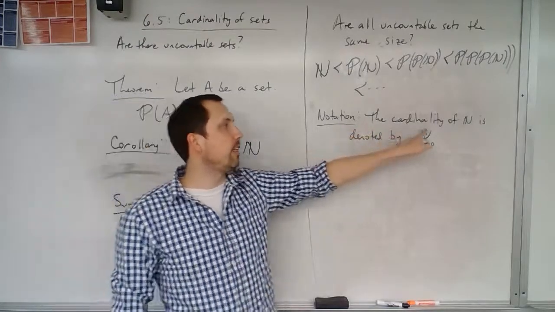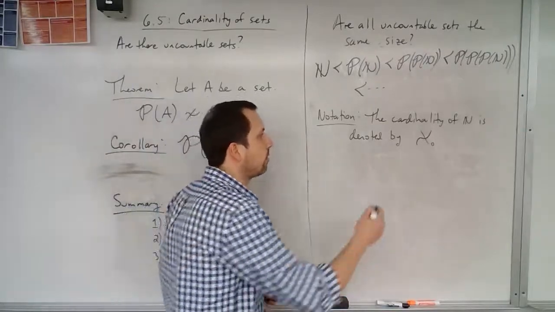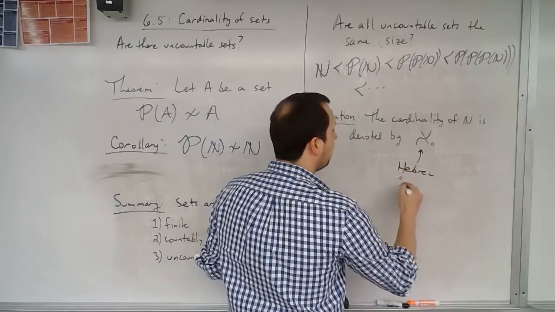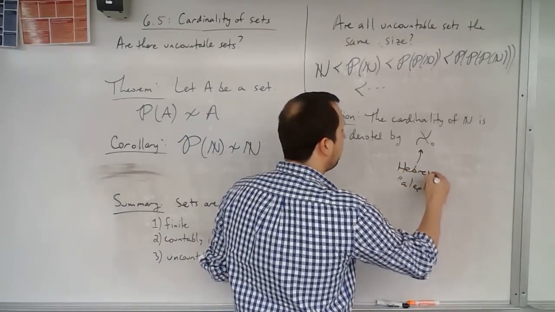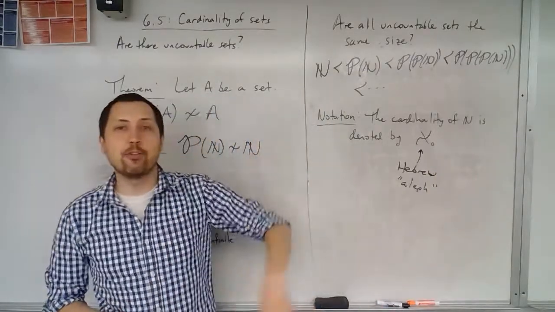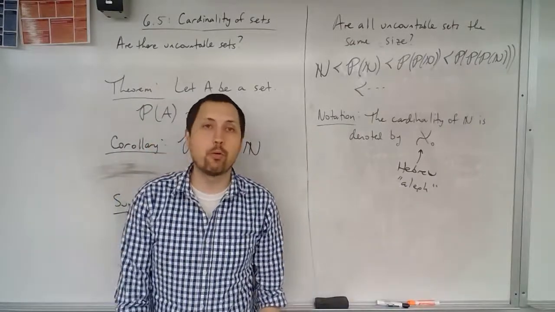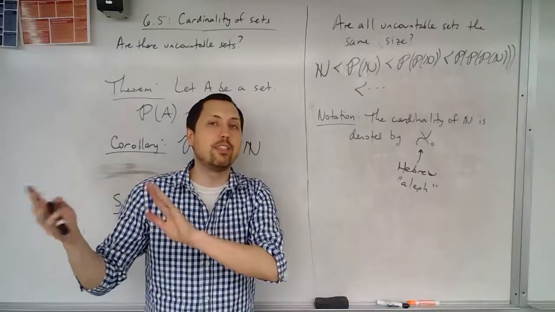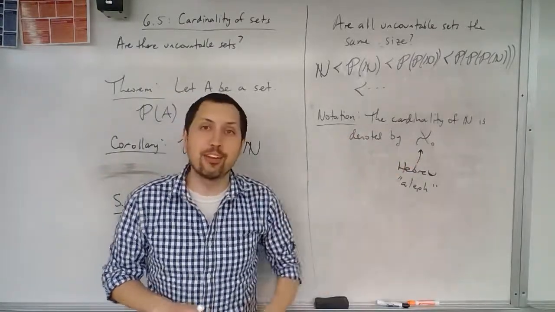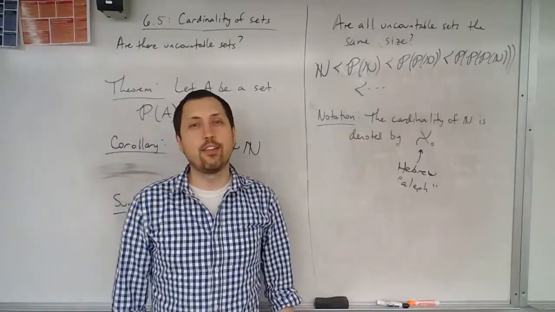So last thing I want to mention here, notation: you might see this symbol. This is the symbol for the cardinality of the natural numbers. This is the Hebrew letter Aleph. This is the first letter of the Hebrew alphabet. So now you can joke with all your friends. You're like, yeah, not only do you see letters in algebra, then when you start taking more advanced classes, we work with Greek letters where we have like sigmas and mus. And then now you're working with Hebrew letters. So Hebrew is what we now use to indicate cardinalities for natural numbers.